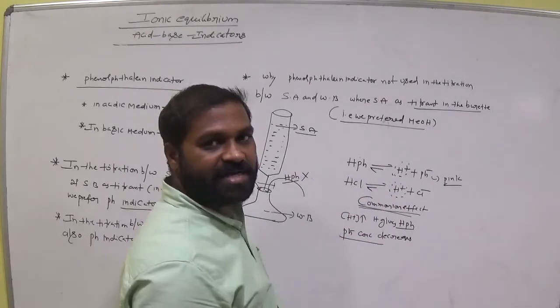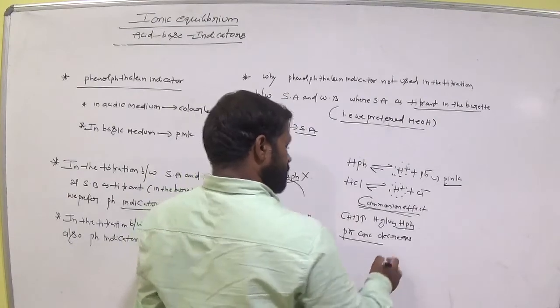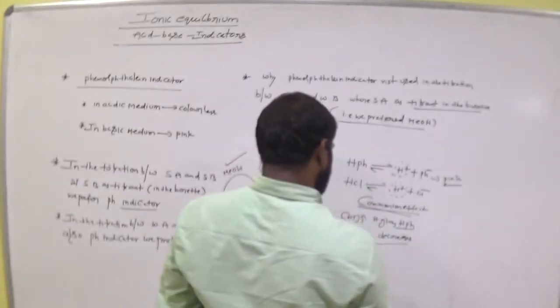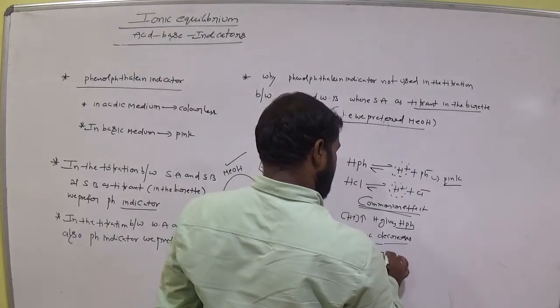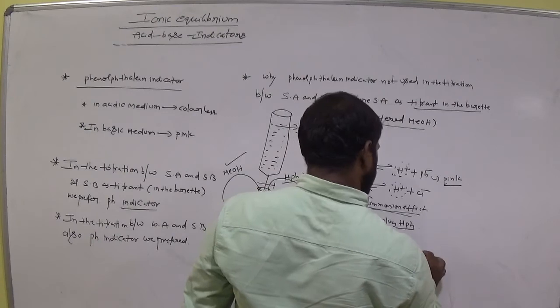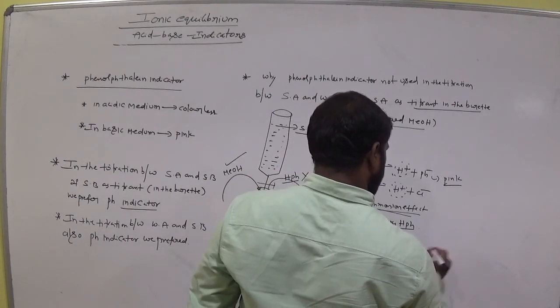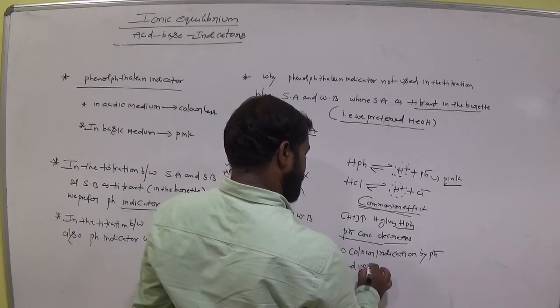There is no Ph-, so how do we get pink color? No way. So no color indication by Ph- at the end point.